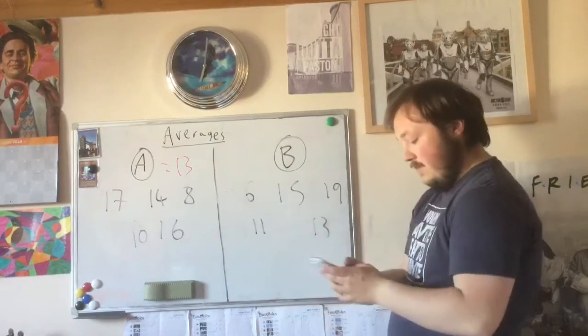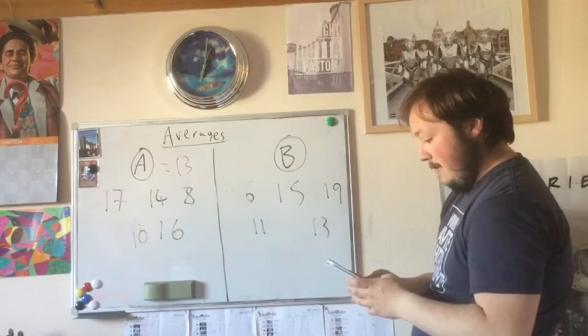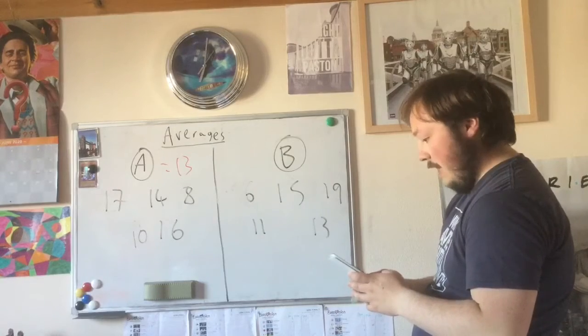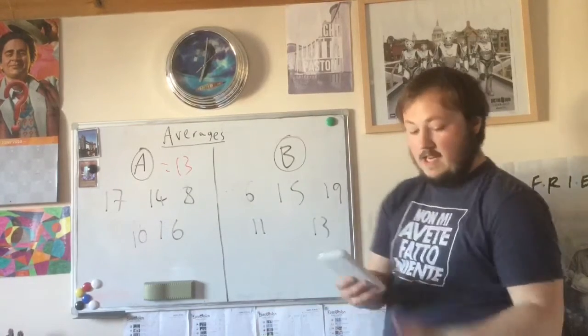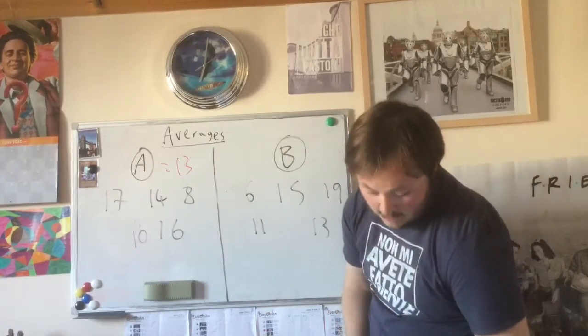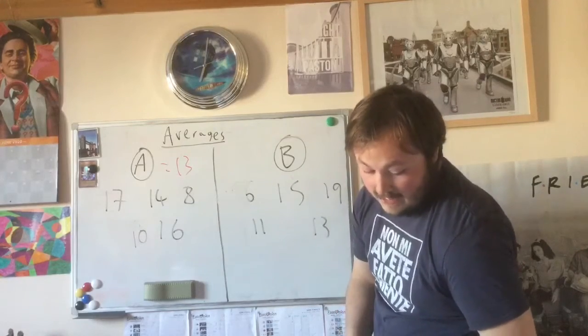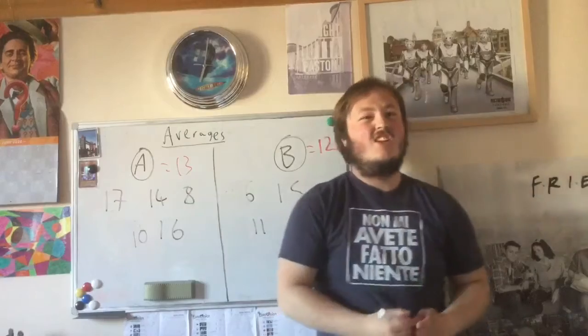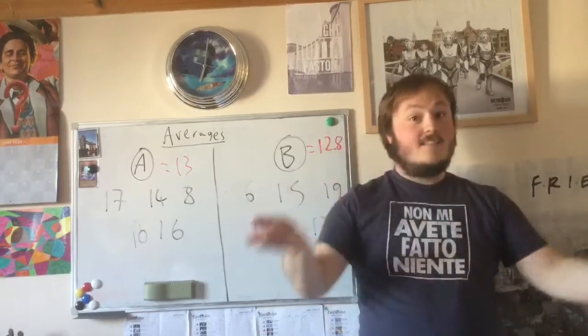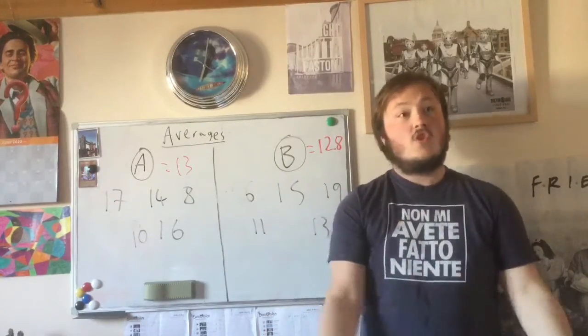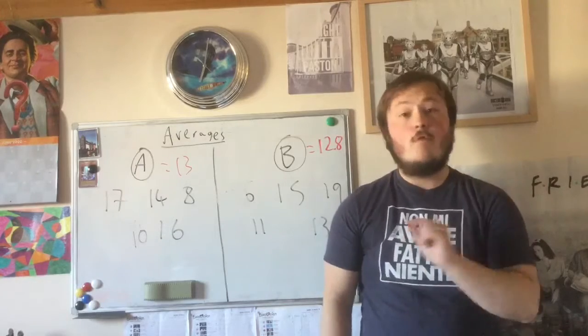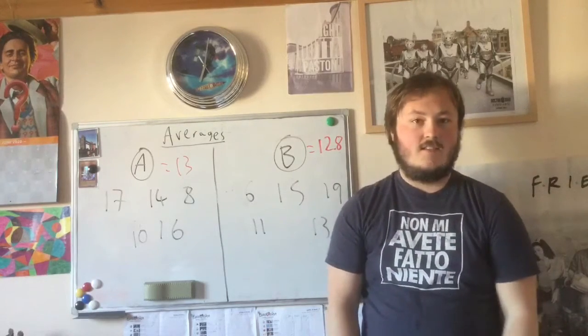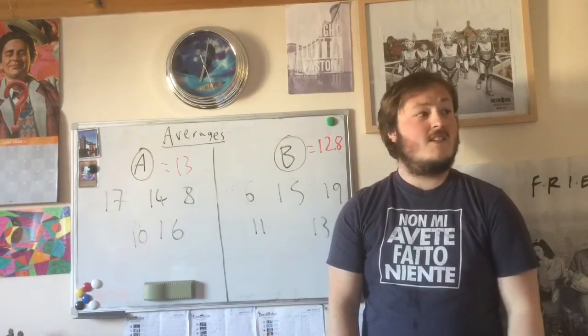School B, 6 plus 15 plus 19 plus 11 plus 13 gets you 64. Divide that by 5, that gets you 12.8. So School B takes the crown. They are better than School A by just 0.2, but it's still better in science. School B is a good school. I wonder if there's any jobs going.